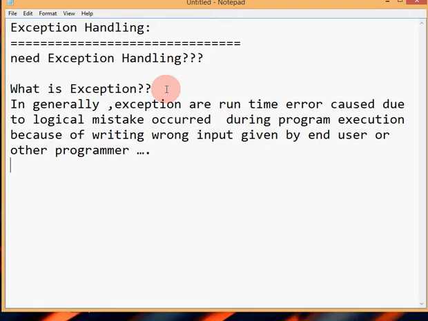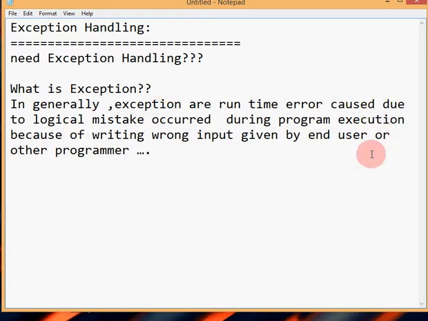That means it is a runtime error. It is not a compile-time error, it is a runtime error. Due to some logical mistake, you have entered something during execution time, during program execution, when the end user is typing an input value. This is called an exception.